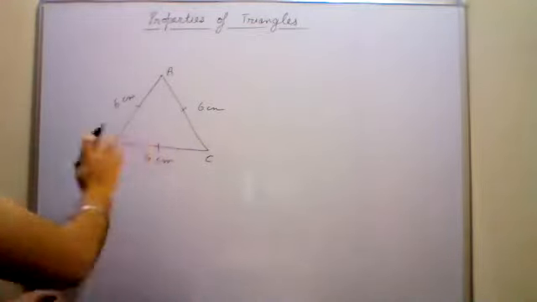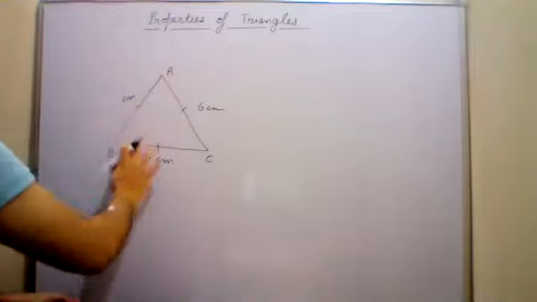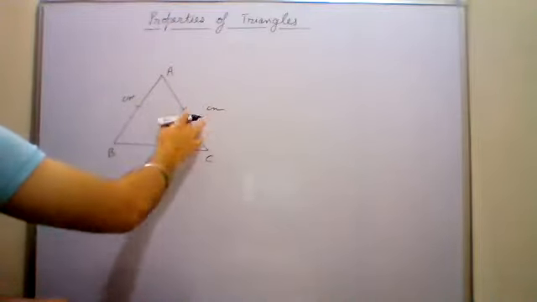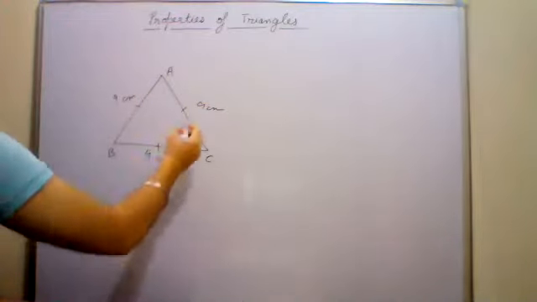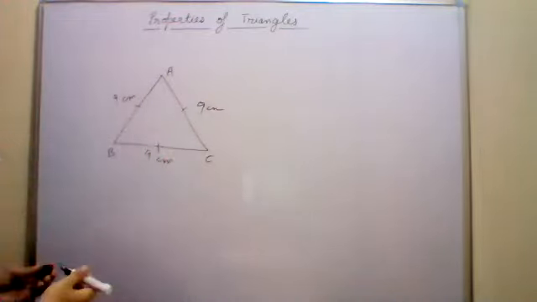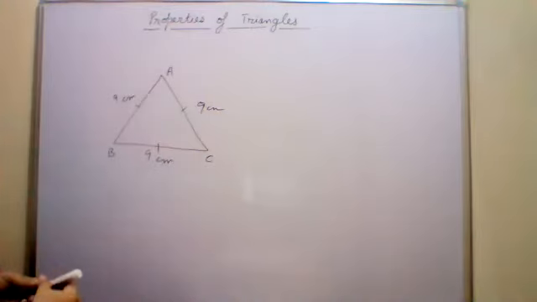6, 6, and 6. हो सकता है तीनों की लेंथ आपकी 6 की जगह 7 हो जाए, 8 हो जाए, 9 हो जाए. Doesn't matter. 9, 9, and 9. But main बात क्या है? All the three sides will be equal in length.